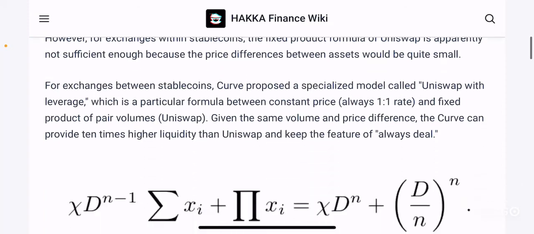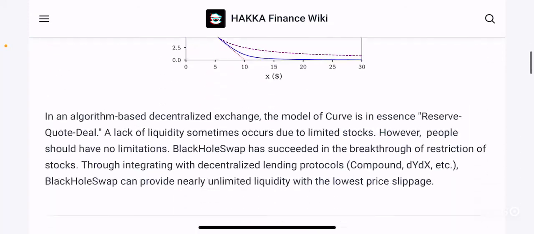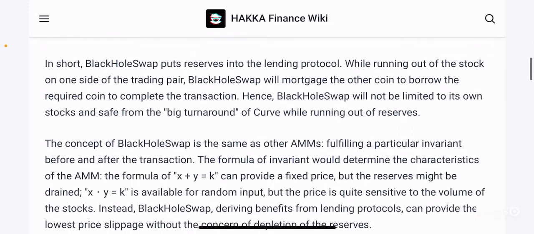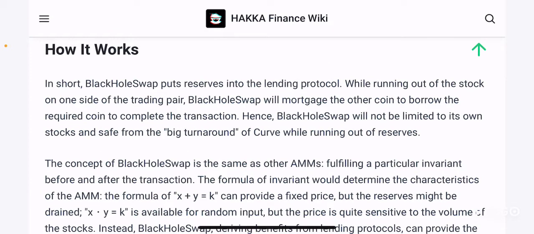So again, I just want to cover a few important points. Let's cover how it works. So the first paragraph of how it works: in short, Black Hole Swap puts reserves into the lending protocol, and while running out of stock on one side of the trading pair, Black Hole Swap will mortgage the other coin to borrow the required coin to complete the transaction. So again, it works in a very unique and specialized way, although it tries to achieve near perfect liquidity when it comes to liquidity provision.